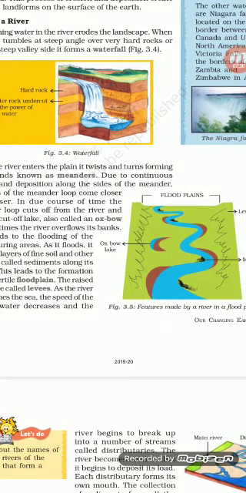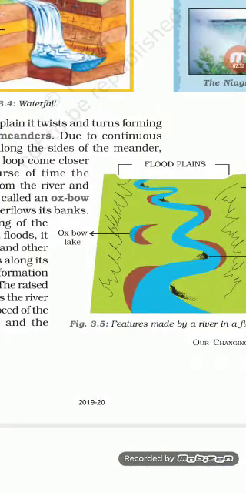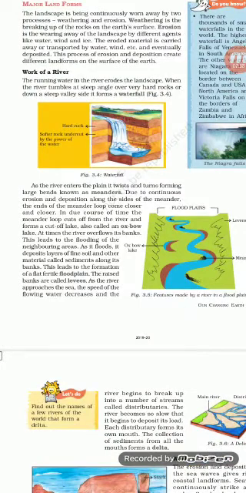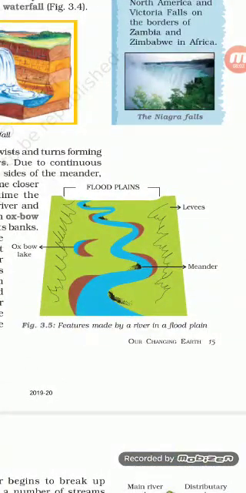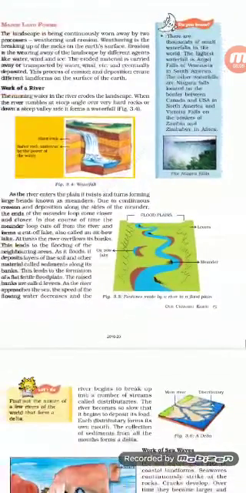You can see here, on the top it is forming the flood plains where the river has deposited the soil and other sediments, and on the sides the raised banks of the river. Raised banks means due to the more deposition, the land area on the sides is rising up. When it is depositing more material during the time of the floods, it is called levees. These raised banks, you can see, are higher compared to the center from where the river is flowing. So it is called the levees.